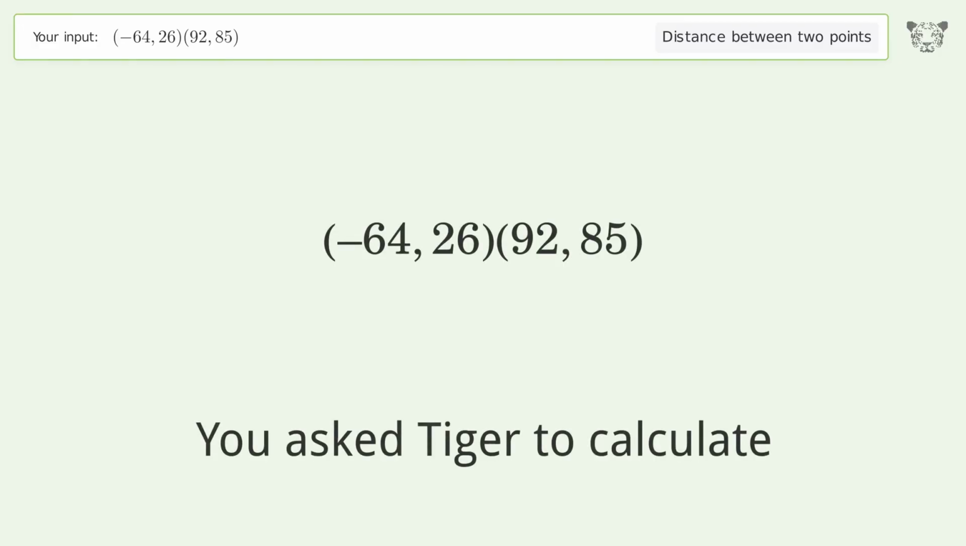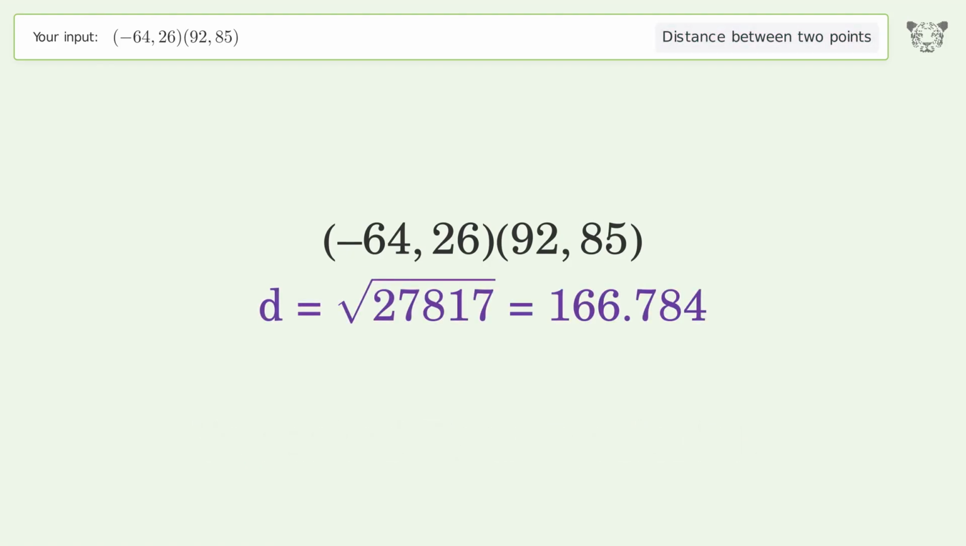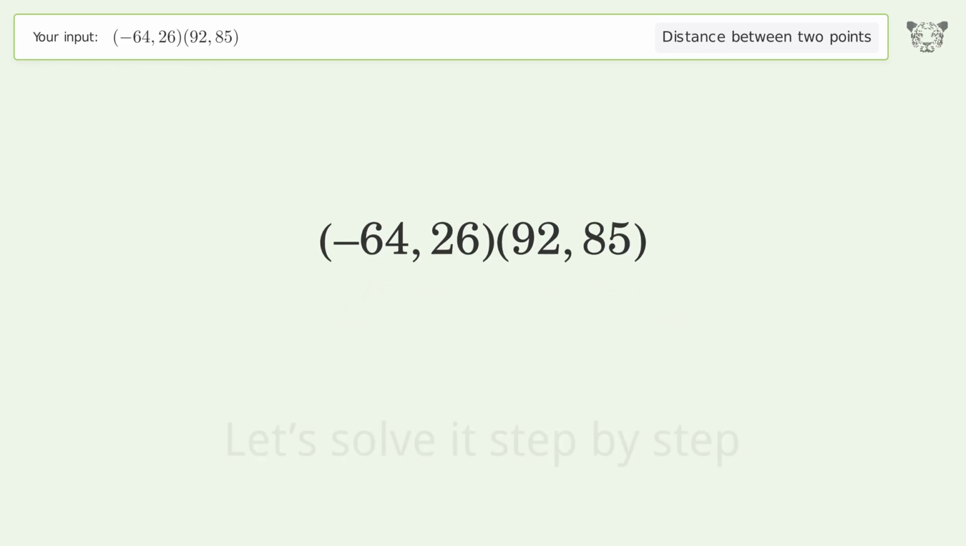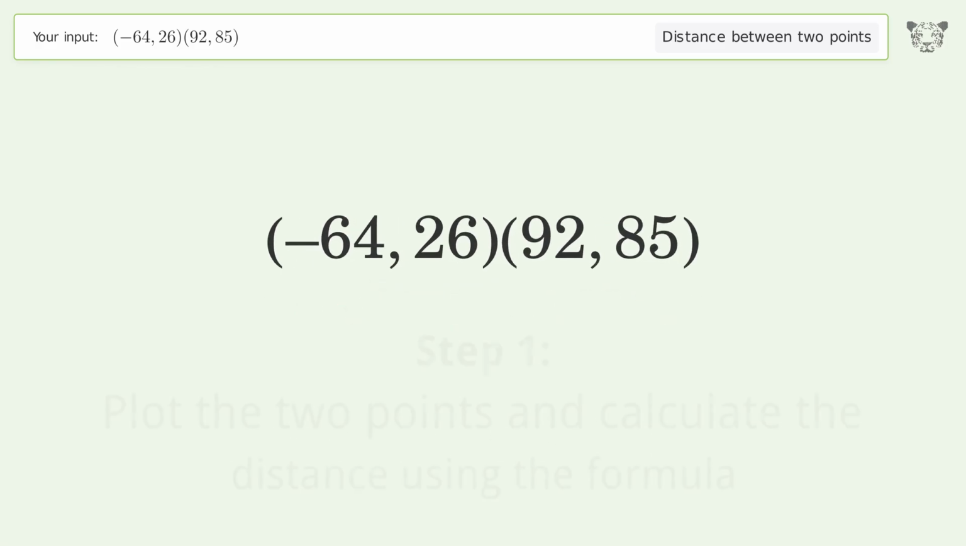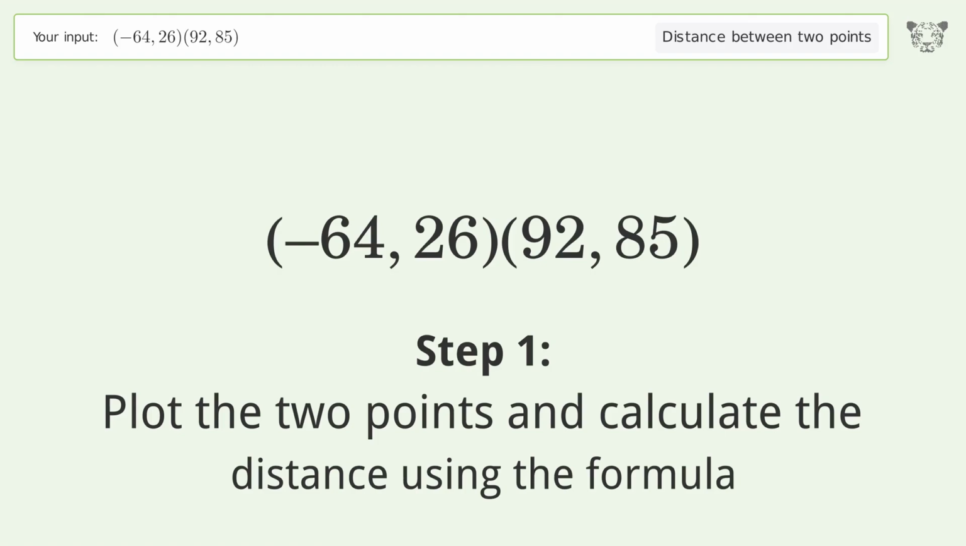You ask Tiger to calculate. This deals with the distance between 2 points. The distance between the 2 points is the square root of 27,817, or 166.784. Let's solve it step by step. Plot the 2 points and calculate the distance using the formula.